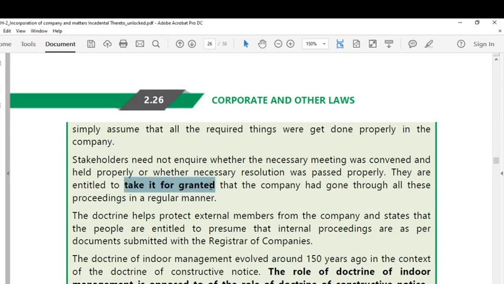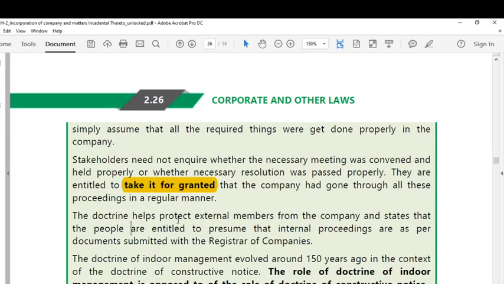They can consider that internal matters went on very well, that the company had gone through all these proceedings in a regular manner. Whatever is to happen within the company in a regular manner, like conducting of meetings, passing of resolutions, obtaining the necessary majority for the resolution, and filing of those resolutions with the Registrar of Companies, etc. When a person comes in contact with the company, he can presume and assume that all these things went off well, and he can take it for granted also.